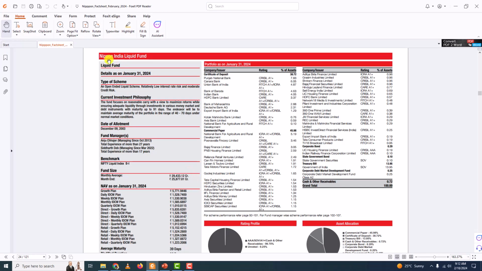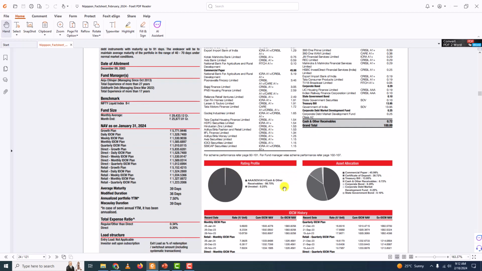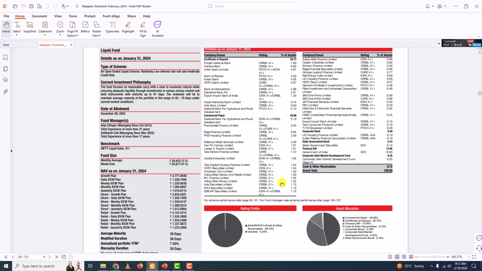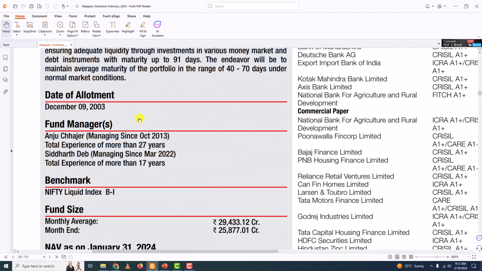Alright, so you can see Nippon India Liquid Fund. Now this is the fact sheet of this particular mutual fund. In the fact sheet, you can get all the details related to the mutual fund. Where does it invest? Who are the fund managers? What is the fund size? What is the net asset value? And so on. Now, let me zoom in. You can see the date of allotment as December 9, 2003. This is the date of allotment, not the one that you see in etmoney.com.